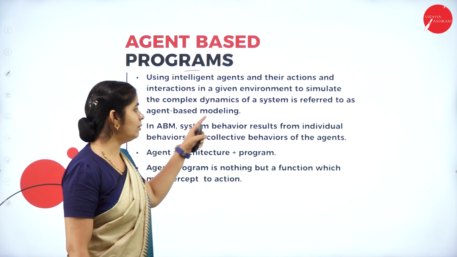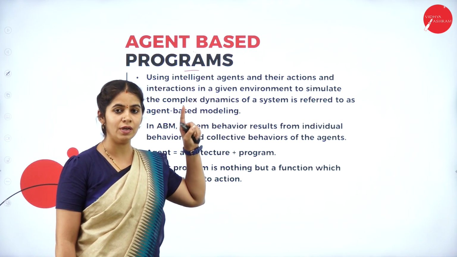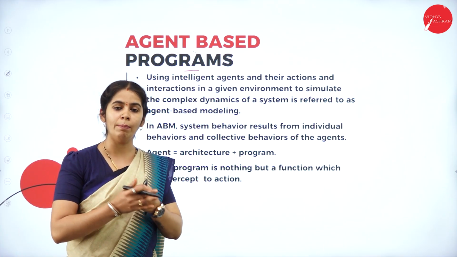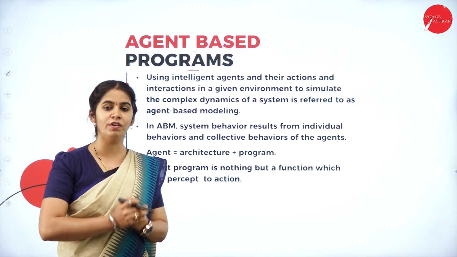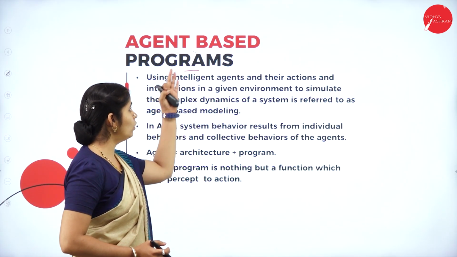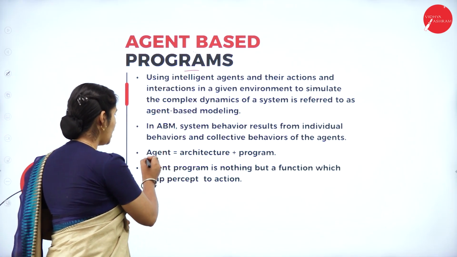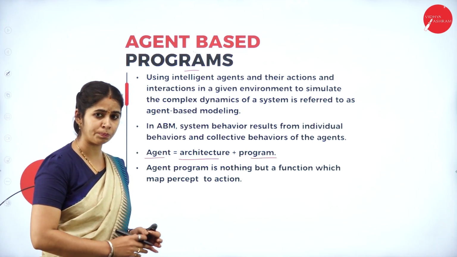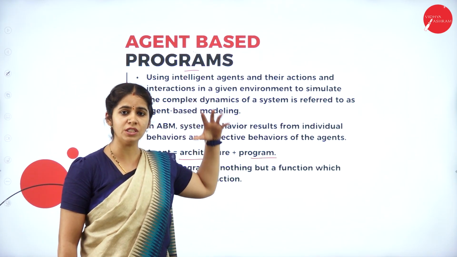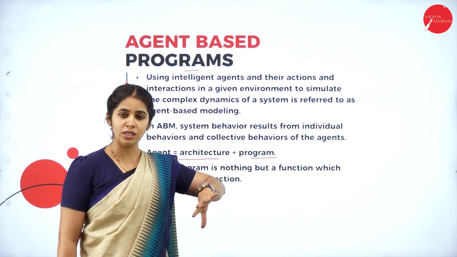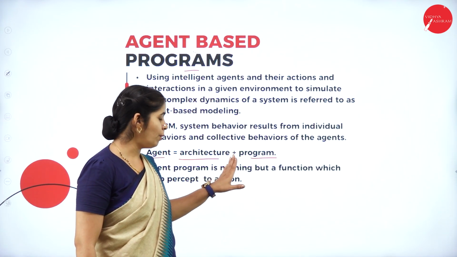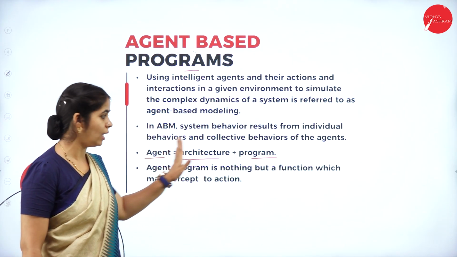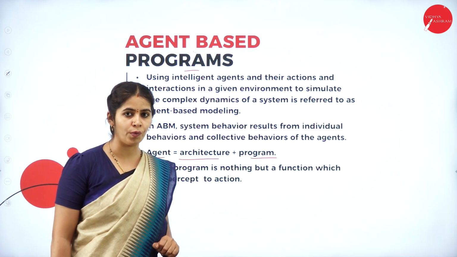So it can be the result of the behavior of a single agent, or the collaborative result of the behavior of different agents. How are we going to design this program? Agent equals architecture plus program. The architecture is what the agent is working on, and the program defines how it has to respond for a particular scenario or situation.